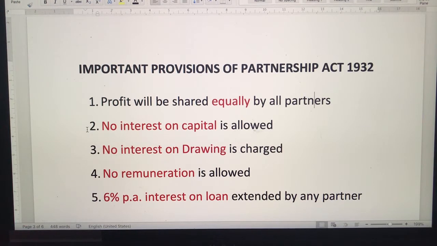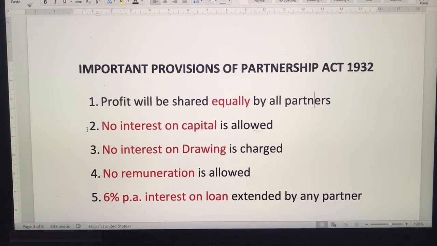Second, no interest on capital will be allowed to any of the partners. Third, similarly, no interest on drawings will be charged from the partners. Next one is no remuneration. Here remuneration means any kind of allowance or salary or commission. It will not be given to any of the partners, irrespective of the fact that one partner is actively participating and another partner is sleeping. So without any discrimination, according to the Act, no remuneration has to be given to any partner. And the last one is 6% per annum.